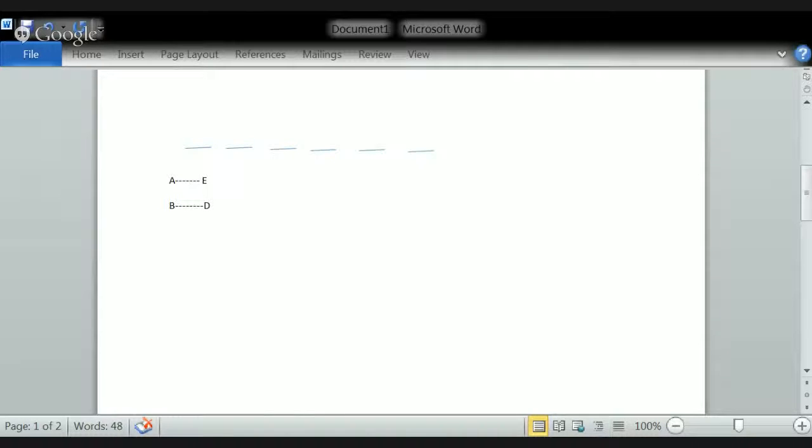Topics B and D will not be there on the first day, which means B and D will not be present here. Yes, so B and D will not be present here.